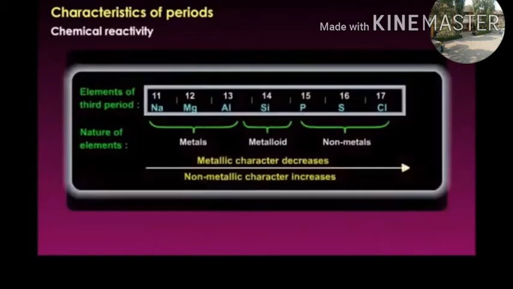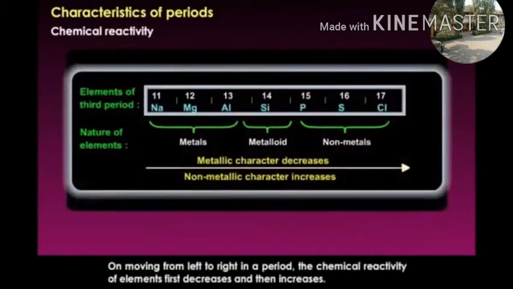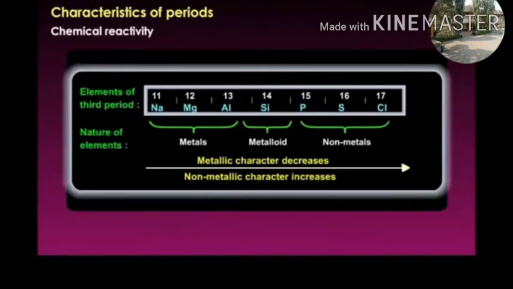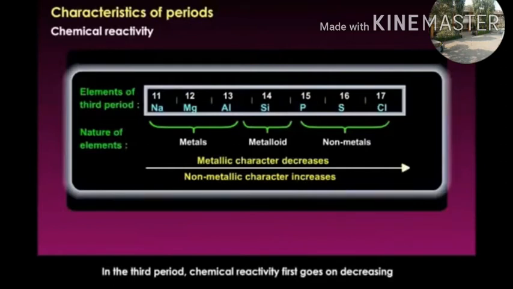Chemical reactivity. On moving from left to right in a period, the chemical reactivity of elements first decreases and then increases. In the third period, chemical reactivity first goes on decreasing from sodium to silicon and then increases from phosphorus to chlorine.